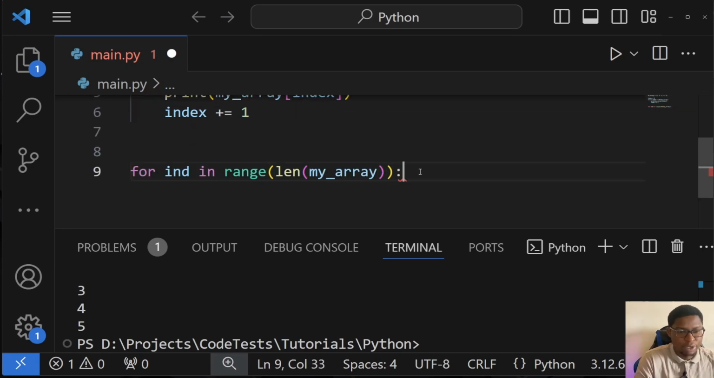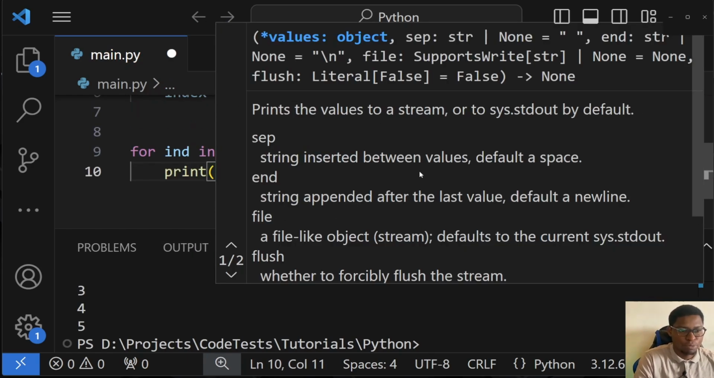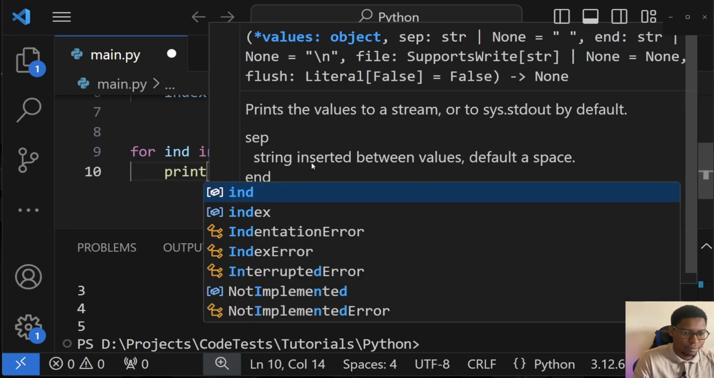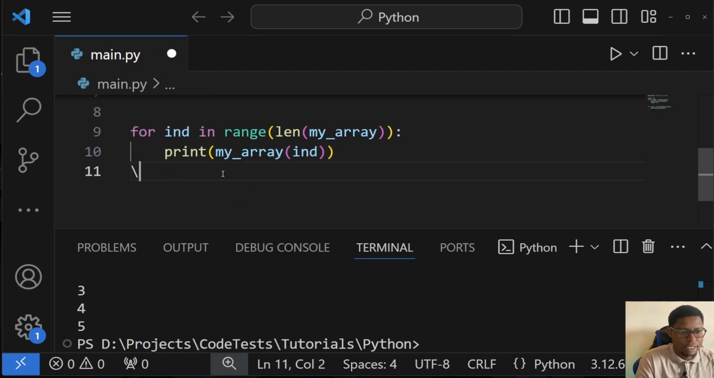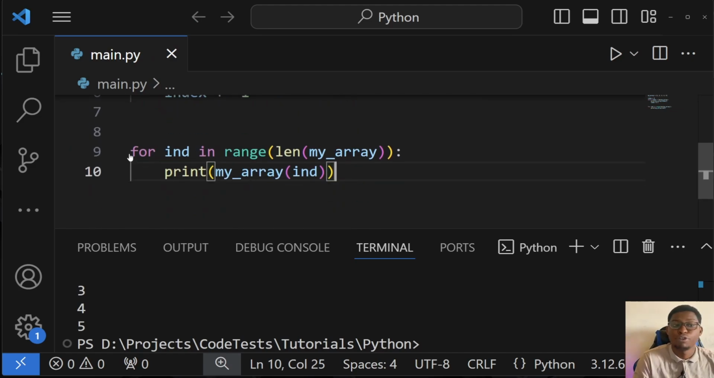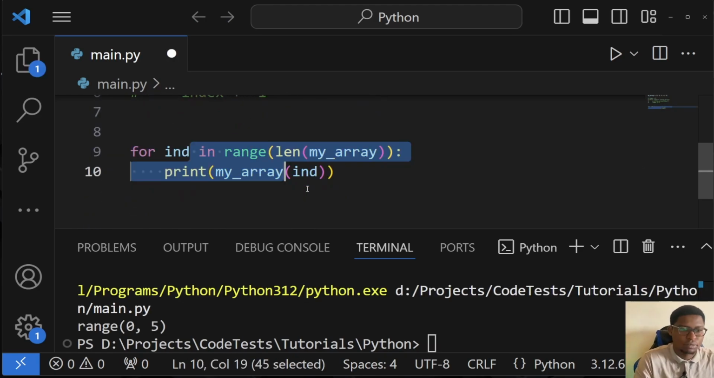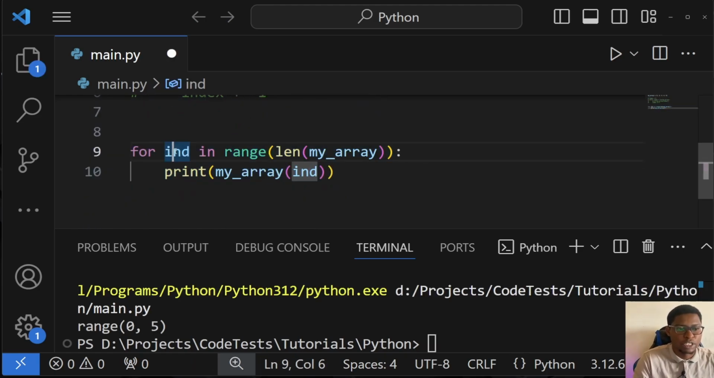So I know there's something that looks a bit new here. Let me just complete this. So I'm going to print my array at index, and then that's it. So in this case, we have a for loop, right? And then we have this function called range. So what range basically does is it gives a list of values within that size.